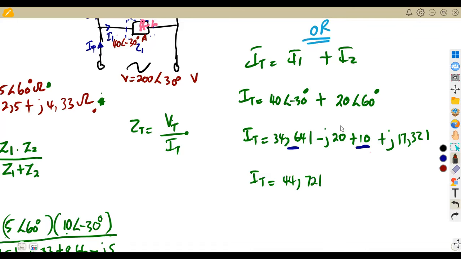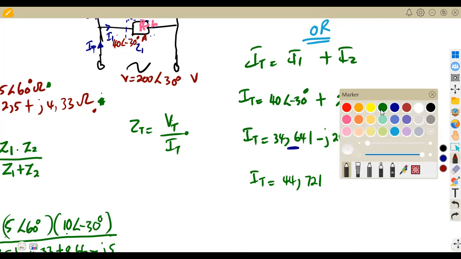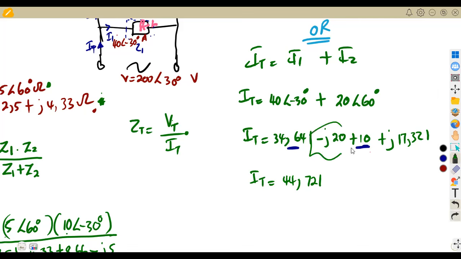Then we combine the imaginary parts: minus j20 and plus j17.321, negative 20 plus 17.321, which is negative j2.679. So this is our current in amps, in rectangular form.